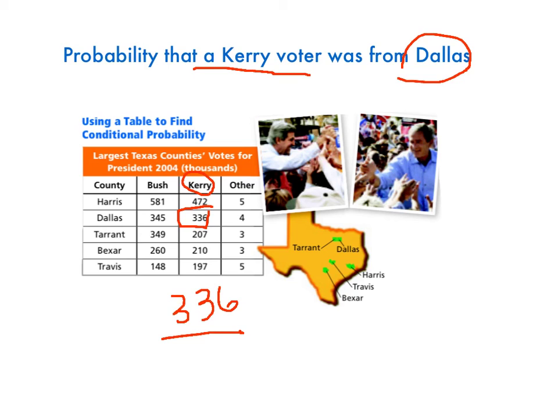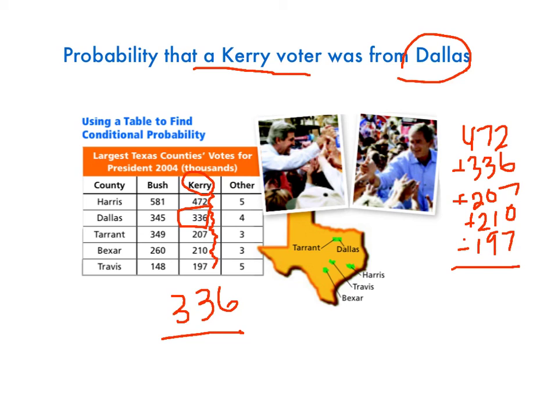So we have to add all of these up: 472 plus 336 plus 207 plus 210 plus 197, and we're going to get our total. If I did my math right, it's 1,722. So that's going to be our total.